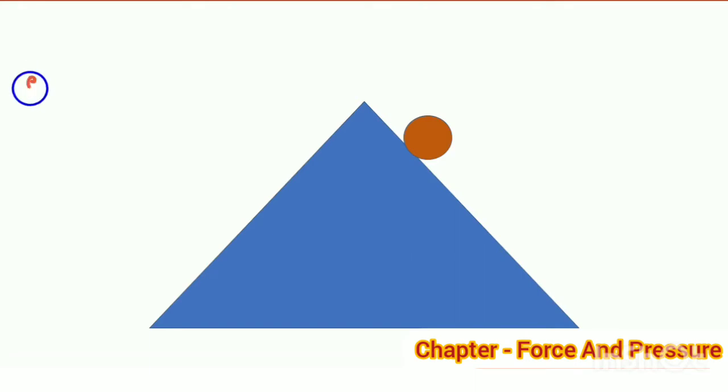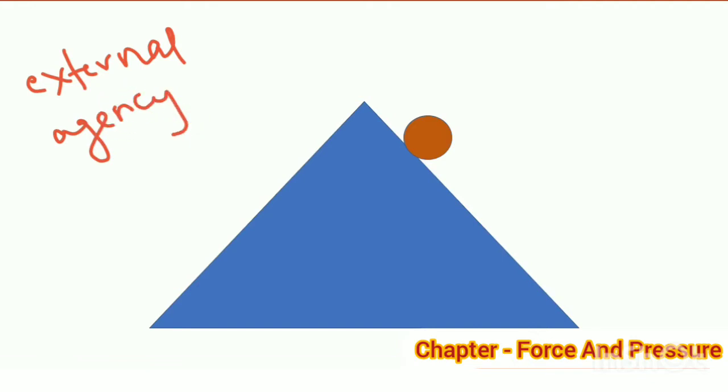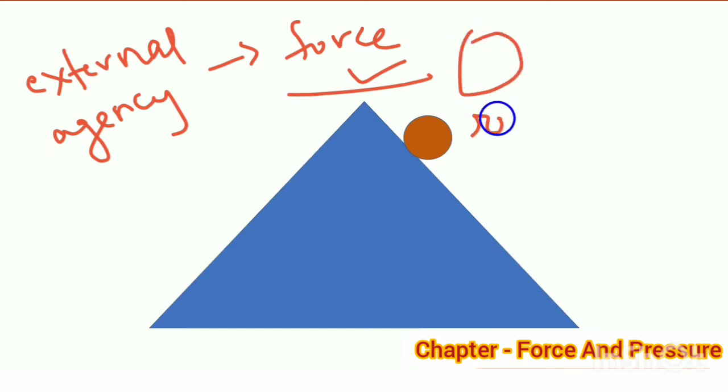Some kind of external agency is involved and its effect can be noticed or felt quite easily. It follows that we need an external force to move a body from its rest position or to stop a moving body.